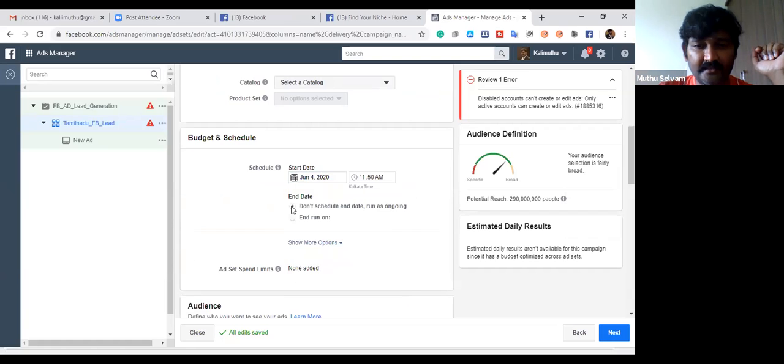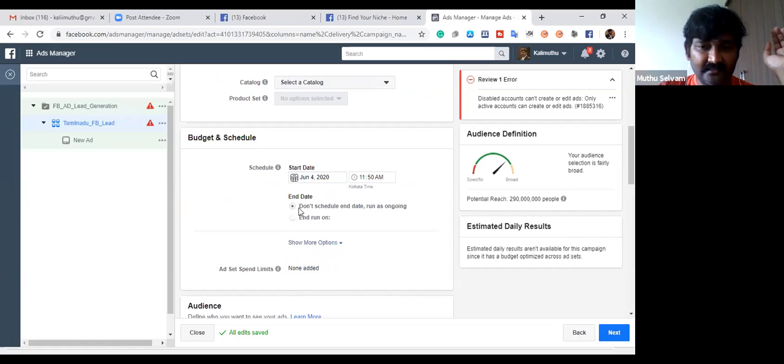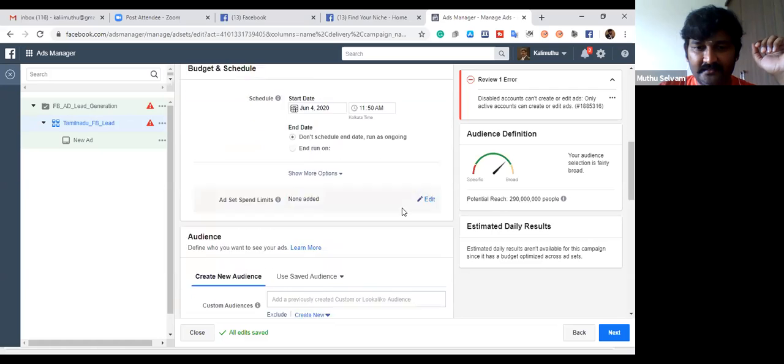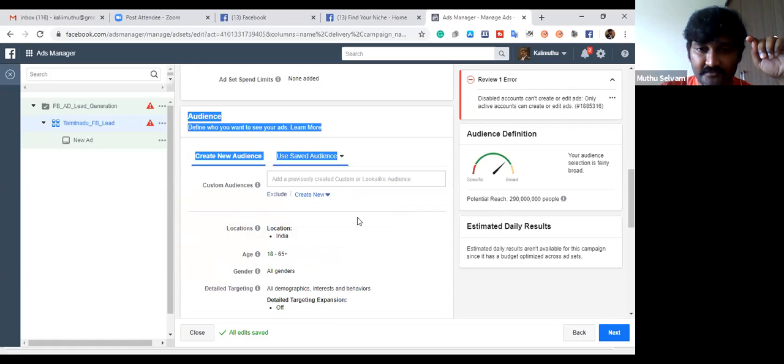Start date today. I'm going to start. If you want, you can set the end date, when your ad is supposed to end, so that the advertisement will automatically expire. Because I look at it every day, I do not require an end date. I can pause it whenever I want. I'm leaving it like that. Then I'm coming down. This is a very powerful section. I'm saying it here, very powerful.